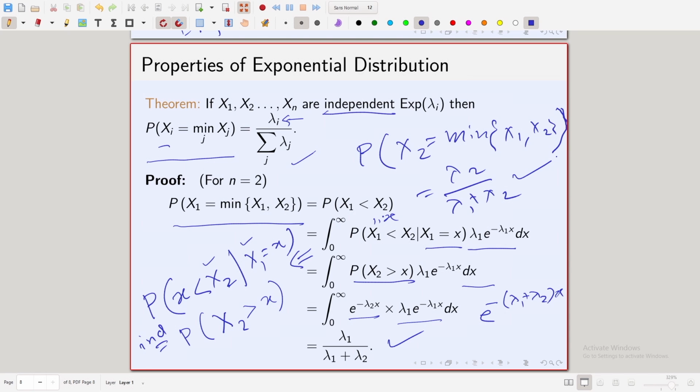So, we have seen 4 properties today. First, the memoryless property. Second, if you have n independent identically distributed exponential random variables with parameter lambda, then their sum has a gamma n lambda distribution, which is a continuous random variable having a certain probability density function.